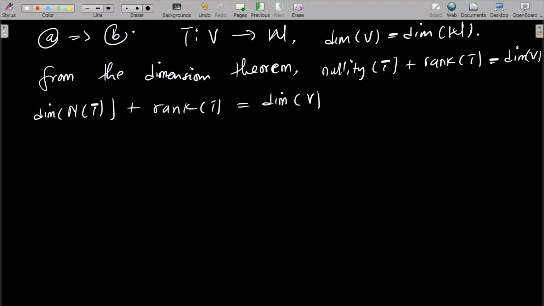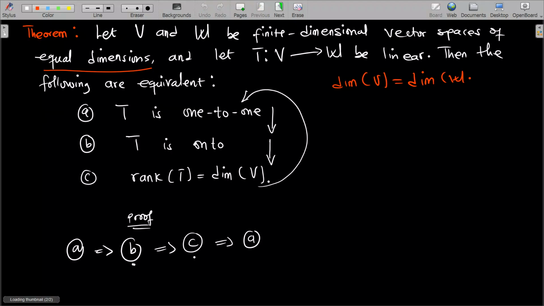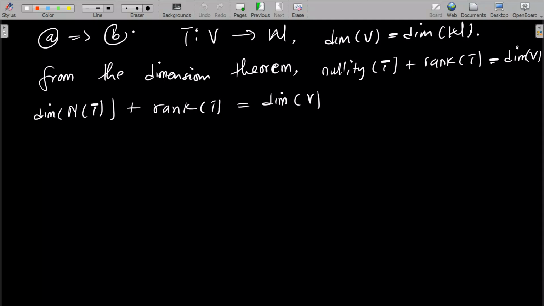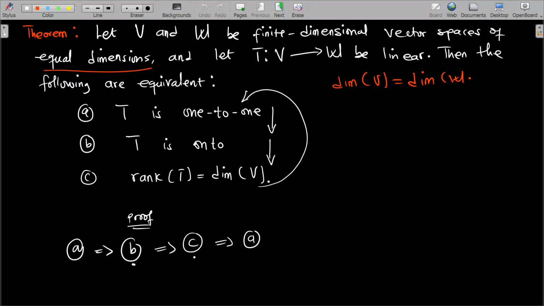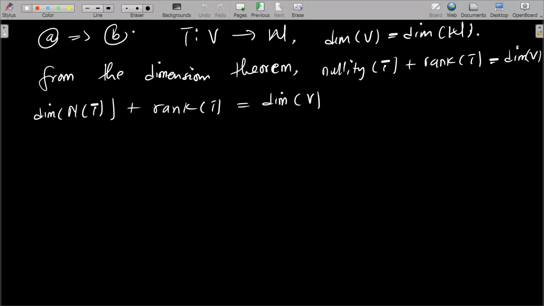Remember, A is saying that T is 1 to 1, and from another theorem we proved in one of our videos, if T is 1 to 1, A will mean that the null space of T is equal to just the zero vector. And what is the dimension of a space that consists of only the zero vector? The dimension here is 0.